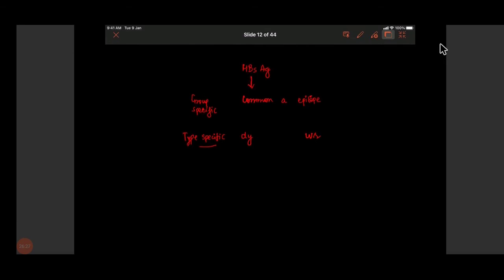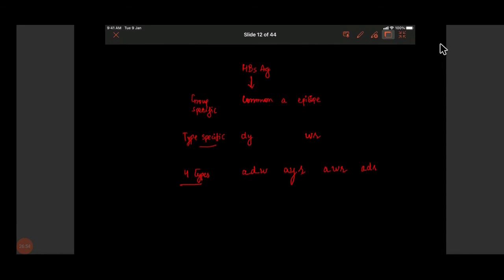So we have generally 4 antigenic types of hepatitis B surface antigen: ADW, AYR, AWR, and ADR.